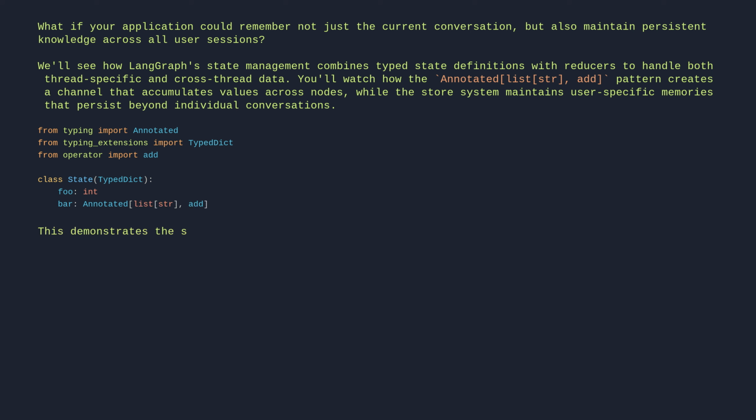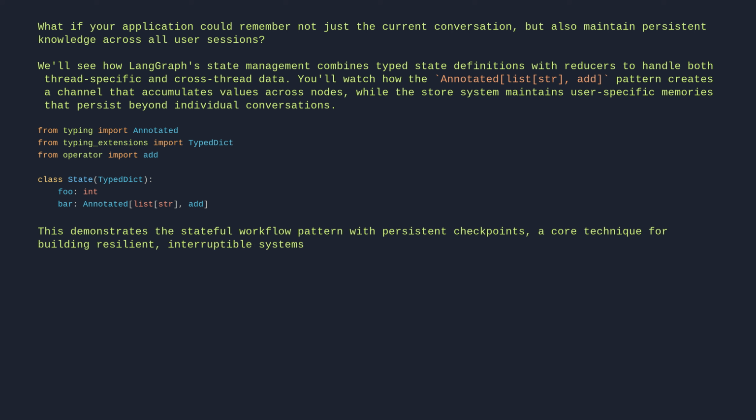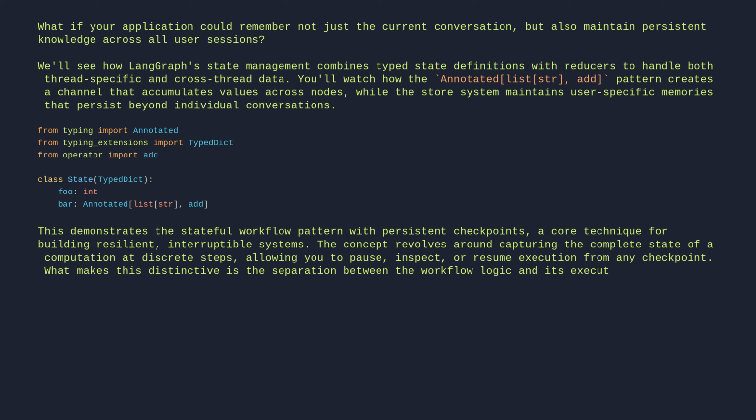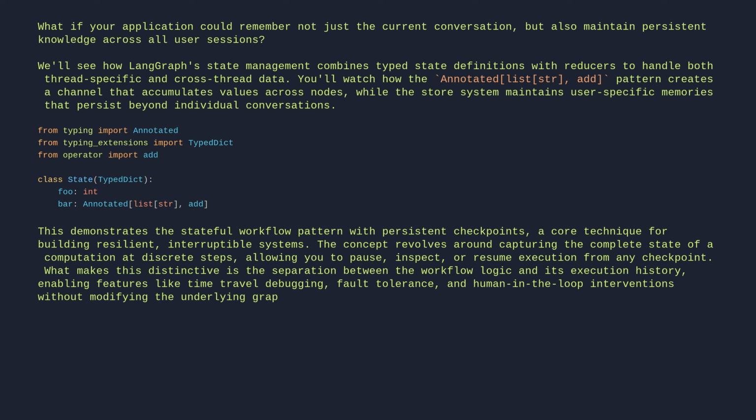This demonstrates the stateful workflow pattern with persistent checkpoints, a core technique for building resilient, interruptible systems. The concept revolves around capturing the complete state of a computation at discrete steps, allowing you to pause, inspect, or resume execution from any checkpoint. What makes this distinctive is the separation between the workflow logic and its execution history, enabling features like time travel debugging, fault tolerance, and human-in-the-loop interventions without modifying the underlying graph structure.